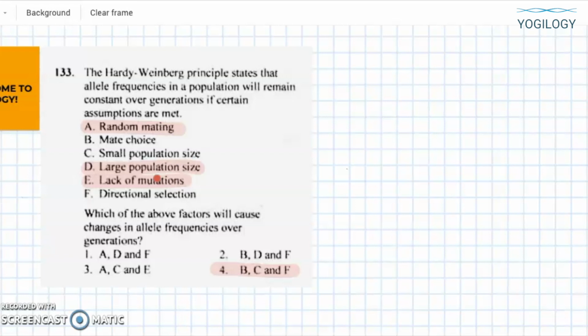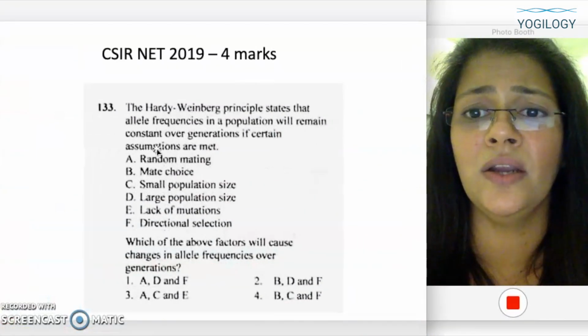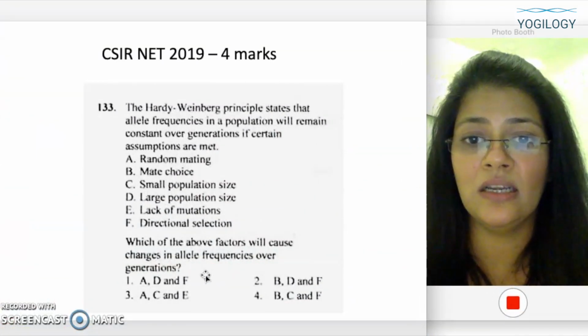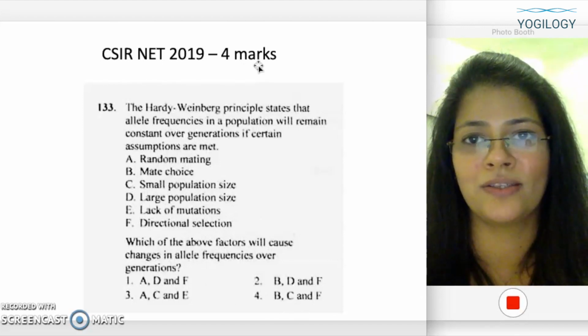Questions can be asked in either way, and in this basic question you can see both have been asked. Either you have done Hardy-Weinberg principle, you know the answer, or you have done evolutionary forces, you know the answer. So basically the answer is here itself. You just have to read the question carefully, and then you get your full 4 marks. So here you can see how many marks are there for this question: you are scoring 4 marks.